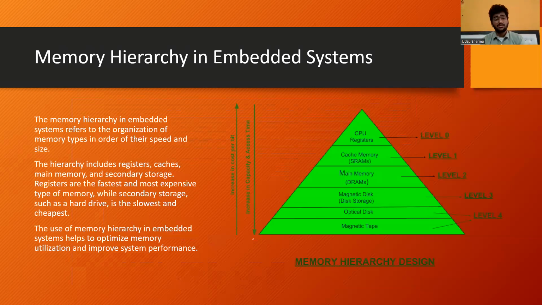Memory hierarchy in embedded systems refers to the organization of memory types in order of their speed and size. The hierarchy includes registers, caches, main memory, and secondary storage. Registers are the fastest and the most expensive type of memory, while secondary storage, such as a hard drive, is the slowest and cheapest. The use of memory hierarchy in embedded systems helps us to optimize memory utilization and improve system performance. Let us see the different levels of the memory hierarchy.